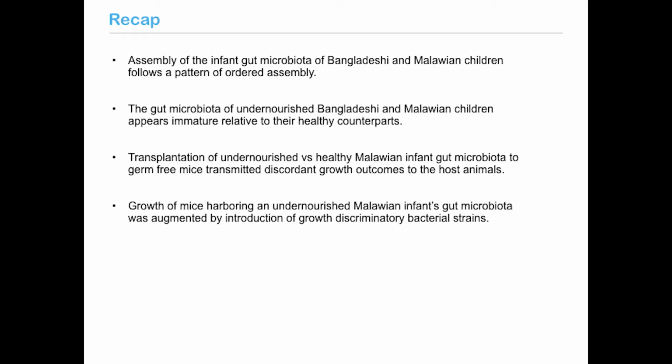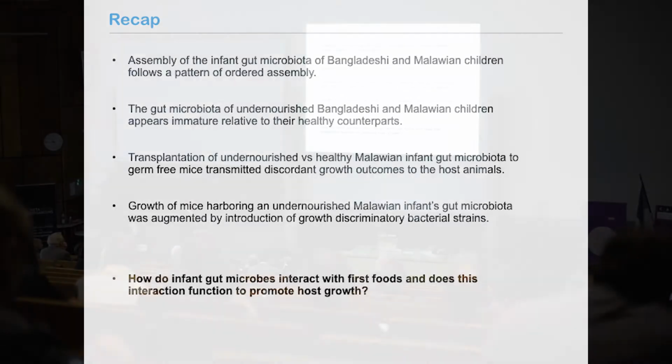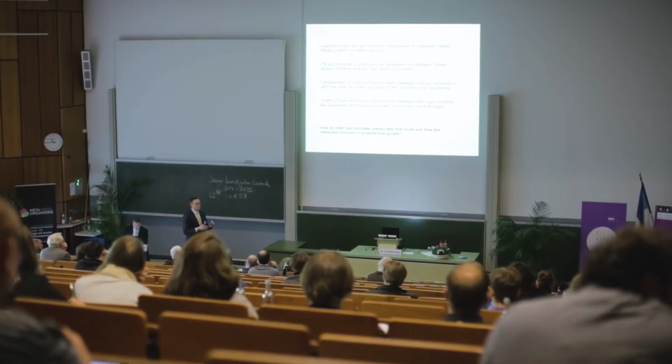And furthermore, that the growth of mice harboring an undernourished microbiota could be augmented by administration of growth discriminatory bacterial strains. So this transitions into what I was interested in looking at with my own work, which is understanding how infant gut microbes interact with first foods that an infant encounters and how this interaction functions to promote host growth.